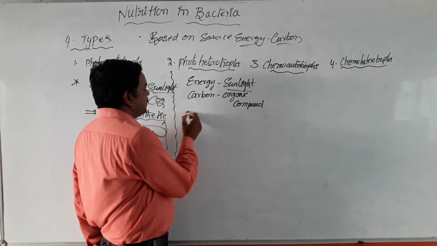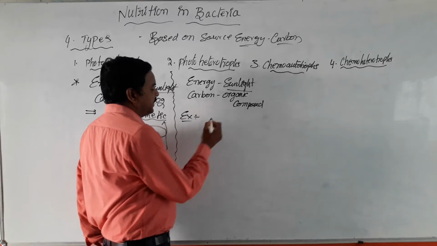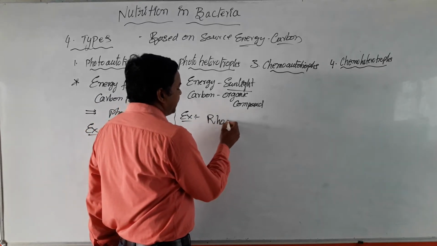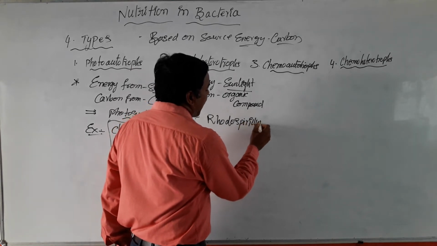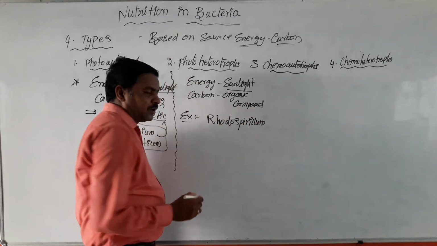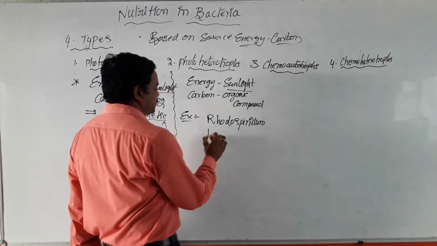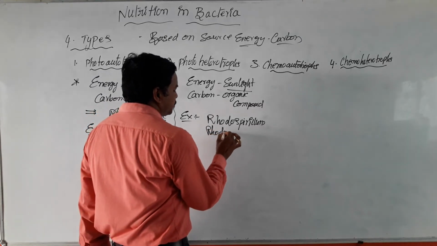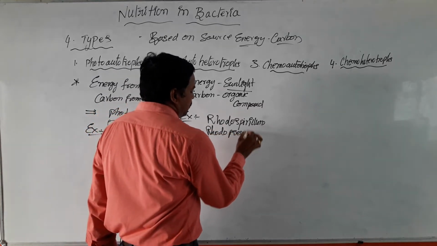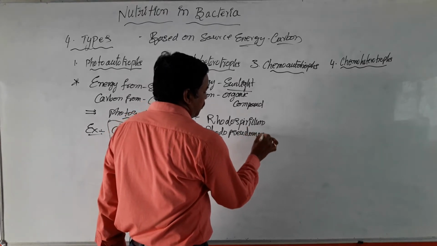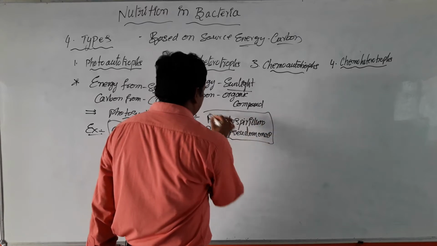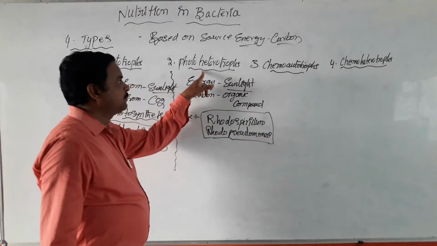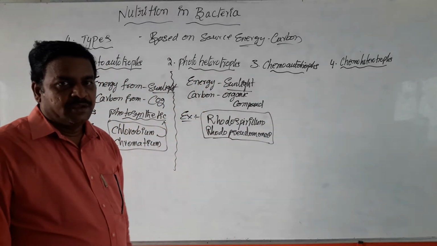The best examples for this type of bacteria are Rhodospirillum and another bacterium, Rhodopseudomonas. Rhodospirillum and Rhodopseudomonas are the examples for these photoheterotrophs.